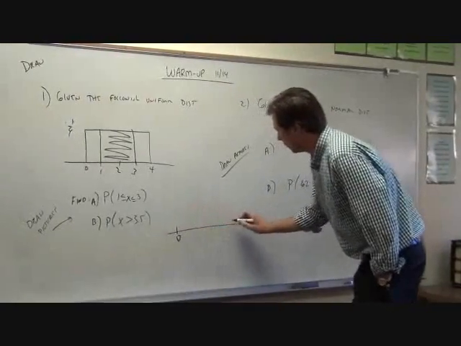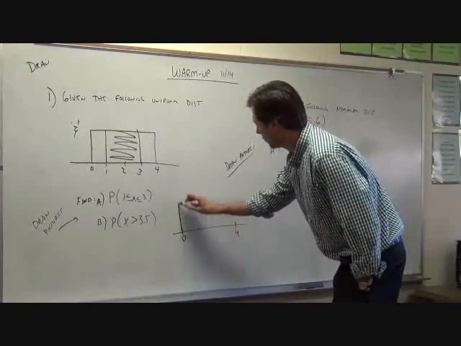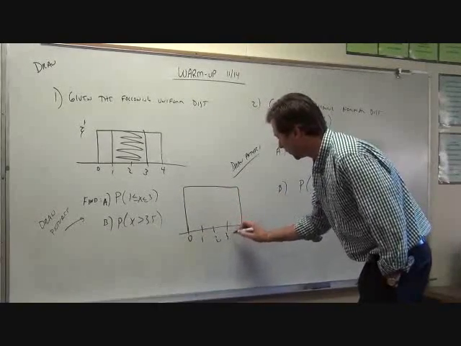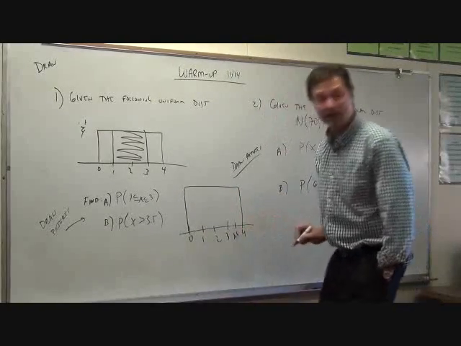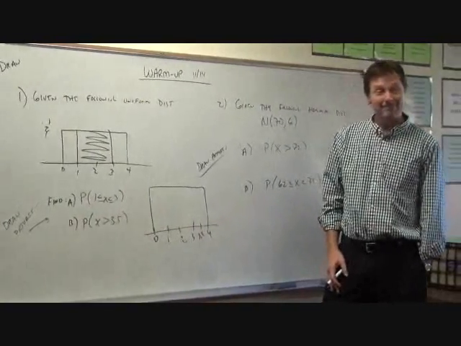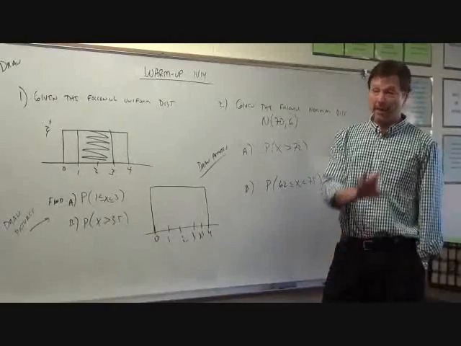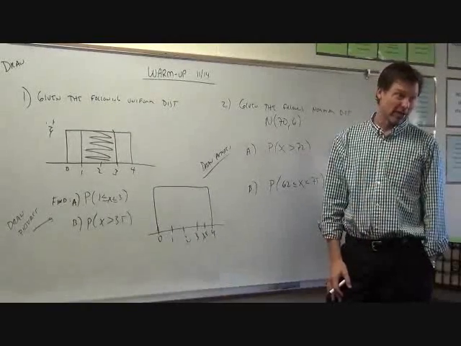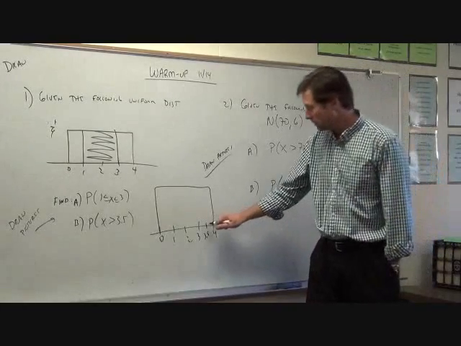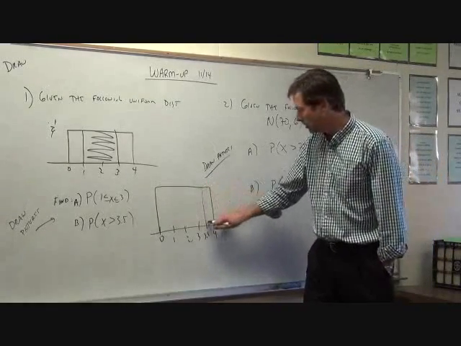So I've got 0 to 4, and I'm doing greater than 3.5, so if I got my 1, 2, 3, so here's my 3.5. How'd you shade this one? Technically it would be a dotted line, but we're going to get away from that actually today. We're actually going to get away from a dotted line and a line. So go ahead. So the line and then to the right. So we shade to the right.